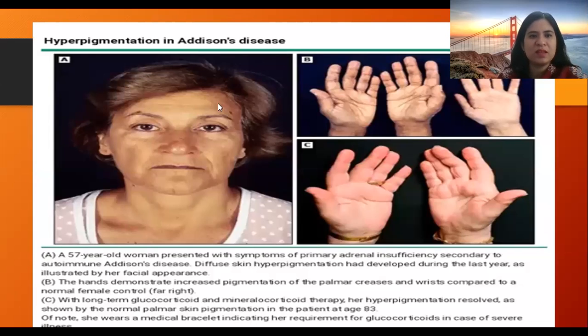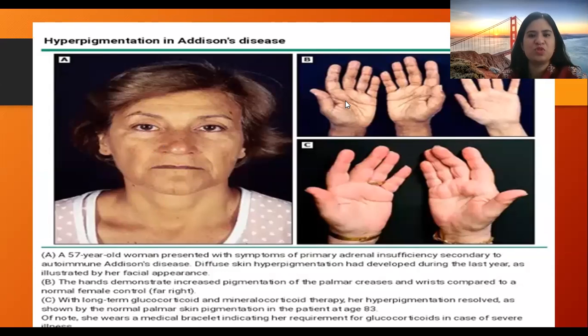You can see in this picture a 57-year-old woman presenting with symptoms of primary adrenal insufficiency secondary to autoimmune Addison's disease. You can see the pigmentation on the face and the nose area, right? And in the chin and the upper lip area.